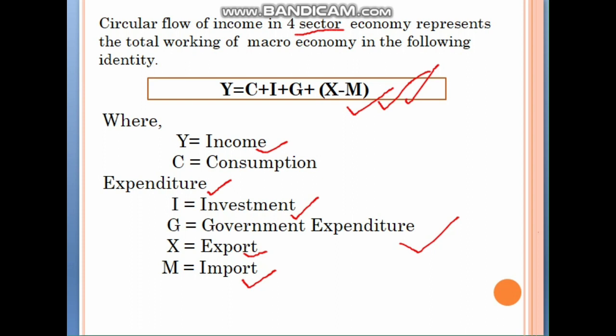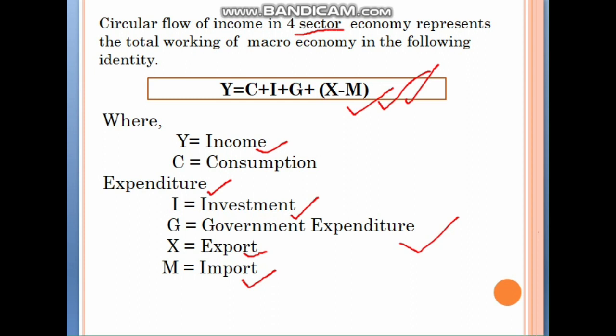Income, you all know what income is. Consumption expenditure, the expenses which we pay for our consumption, is called consumption expenditure. Investment, when we invest in something, is called investment. Government expenditure, when a government purchases something and needs to pay for it, is called government expenditure.